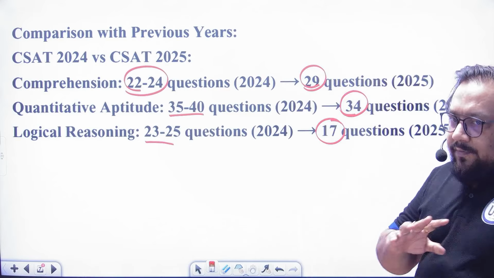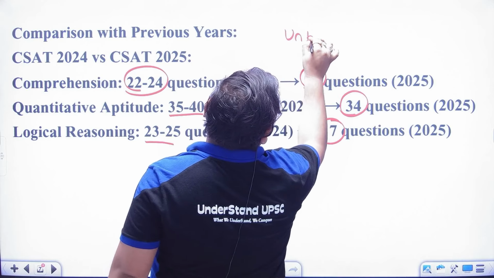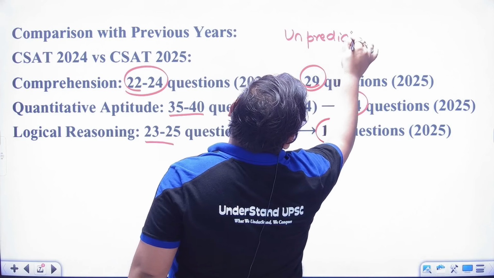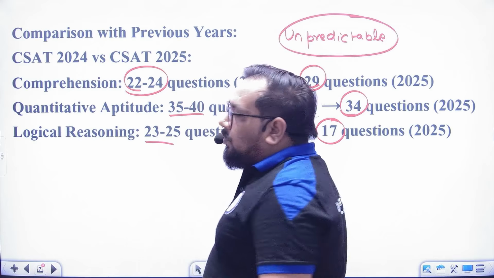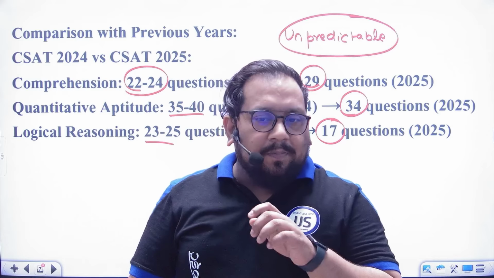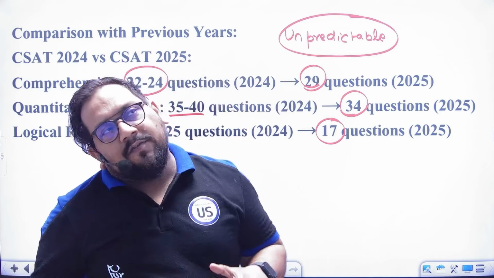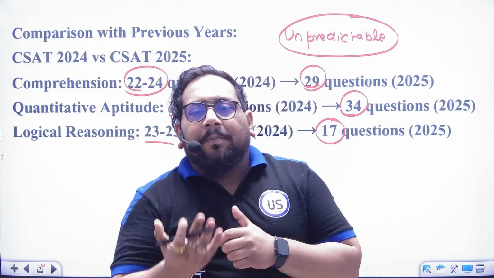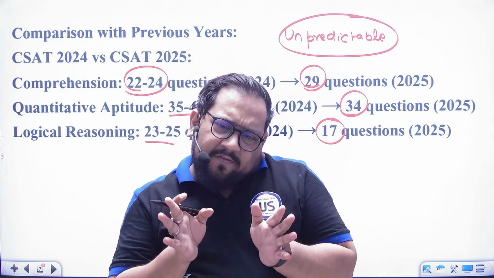Okay, so first of all, the UPSC exam is unpredictable. So you have to learn everything. Okay, you can't skip any part. You can't say, sir, if we skip aptitude or quant, can we qualify the paper?